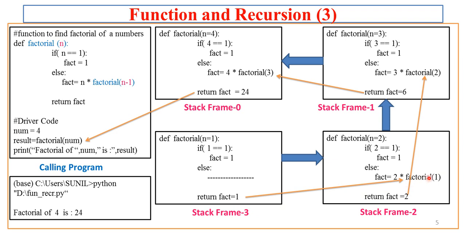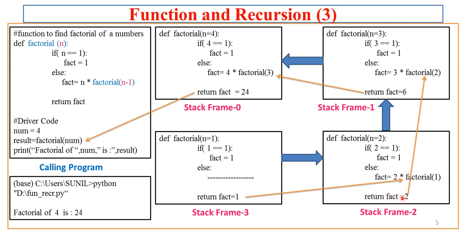So this factorial 1 call will now get replaced with the actual value of the function, that is factorial n equal to 1 copy. So it will be 1 into 2. So what is the fact value for this copy with frame 2? It is 2. Once this statement is complete, it will go to the next part of the function execution, that is the return statement.